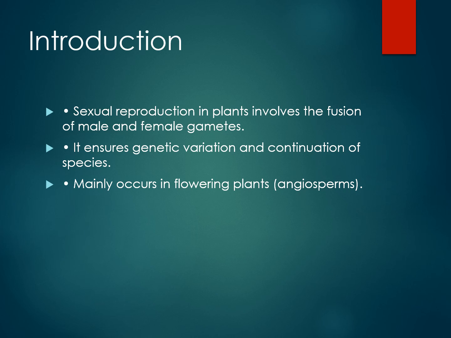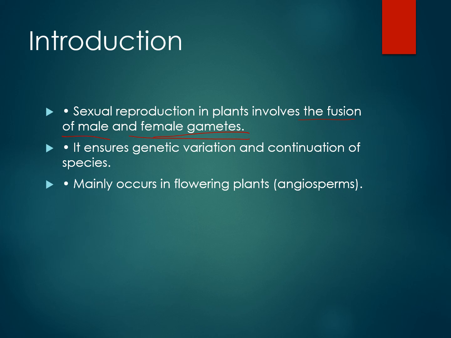So what is the main definition of sexual reproduction? Sexual reproduction happens when the fusion of the male and the female gametes happens. One gamete from the male part and one gamete from the female part unite together and form a zygote. Then only sexual reproduction happens.